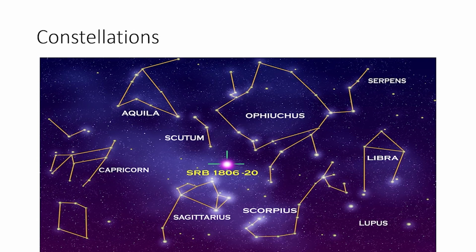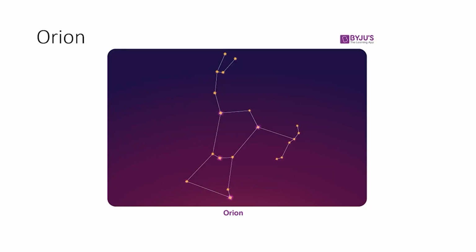So some stars, they form a recognizable pattern in the sky. And such stars which form a recognizable pattern in the sky, they are known as constellations, or we call them as nakshatra. So you can see some of them in the night sky. And most easily recognizable constellations, they are Orion. This is also called a hunter. You can see the shape of a hunter. This is a hunter who has a bow and an arrow, right? So this is Orion constellation.